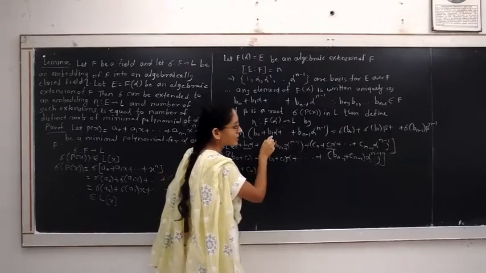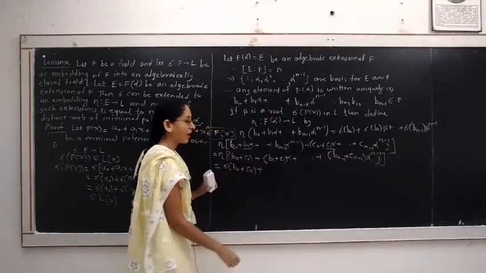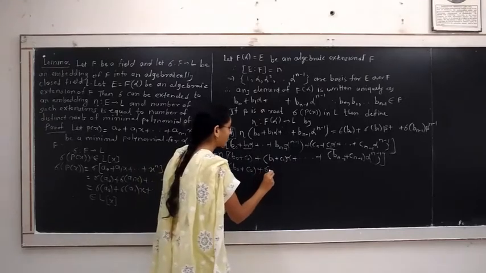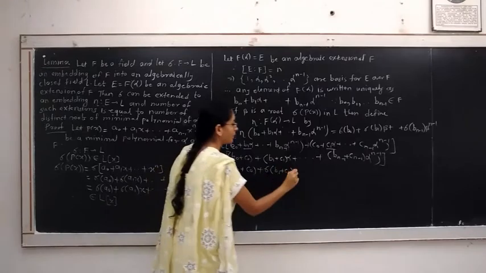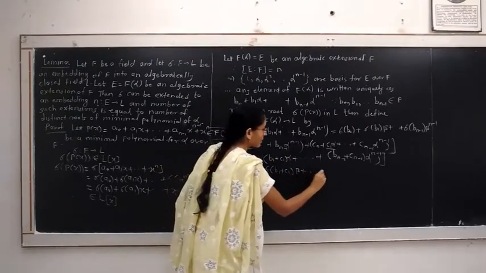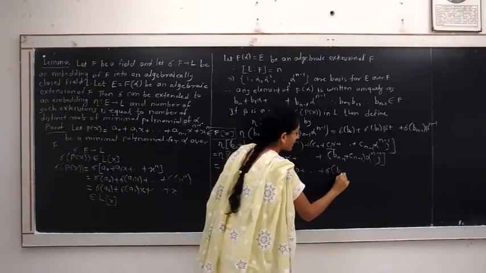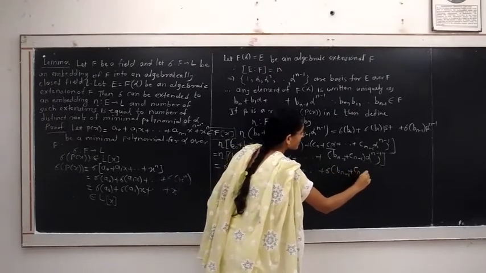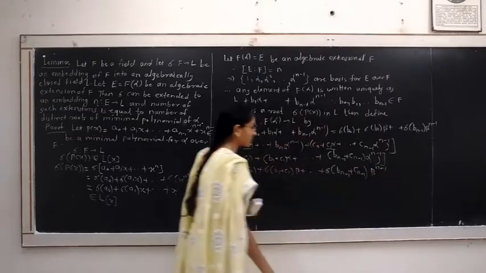Eta of b1 is sigma of b1. Therefore, eta of b1 plus c1 is sigma of b1 plus c1 into beta to the power 1, because alpha has power 1 here, plus this term will be sigma of bn minus 1 plus cn minus 1 into beta raised to n minus 1.